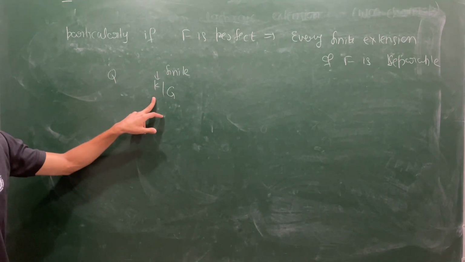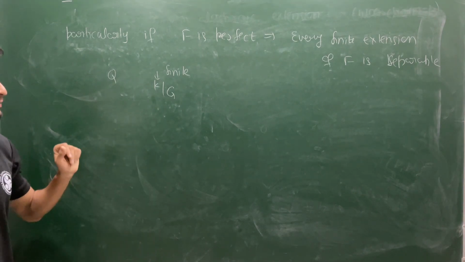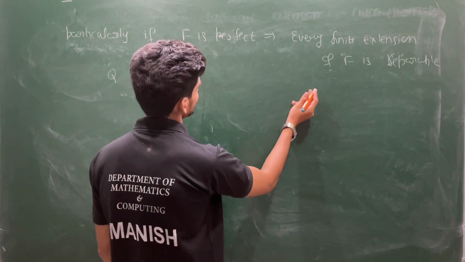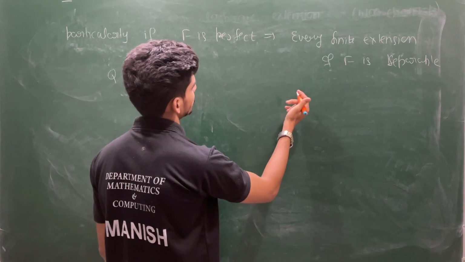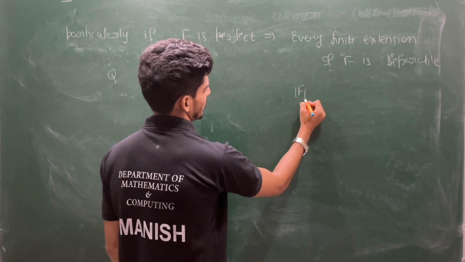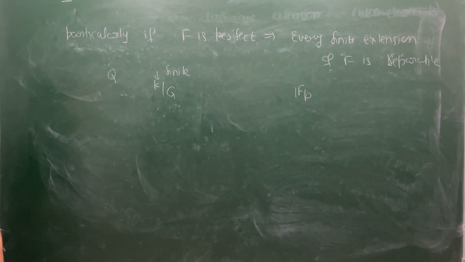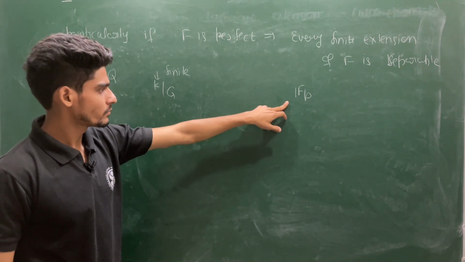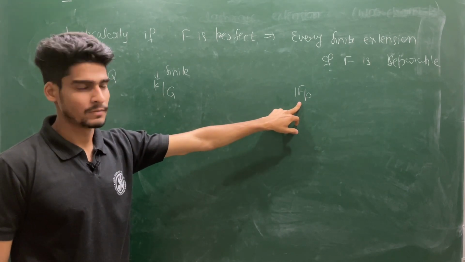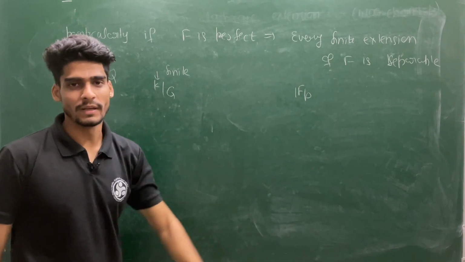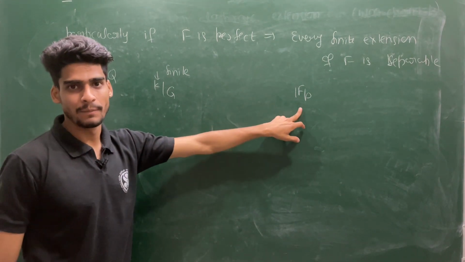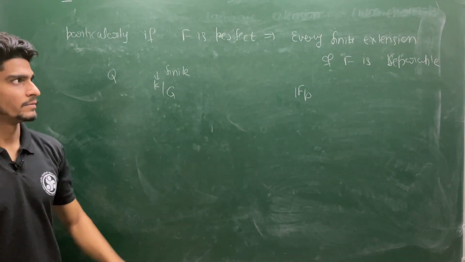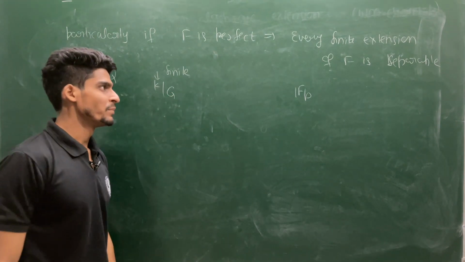If I choose Fp, and I choose any finite extension of this, then that is going to be separable because Fp is a perfect field. Being a finite field, every finite field by definition is perfect. That we have already seen because every element can be written as a pth power.